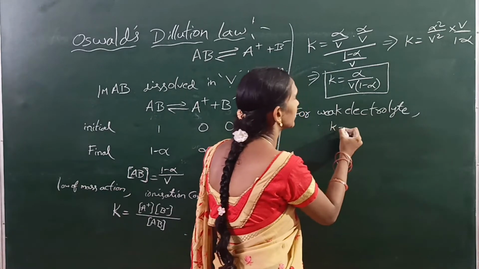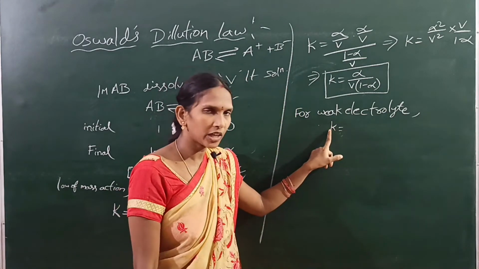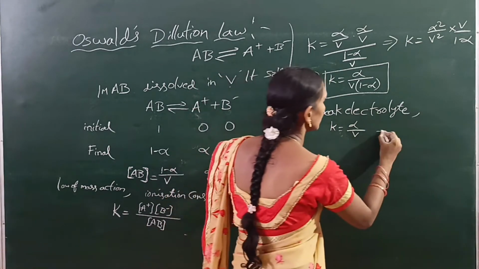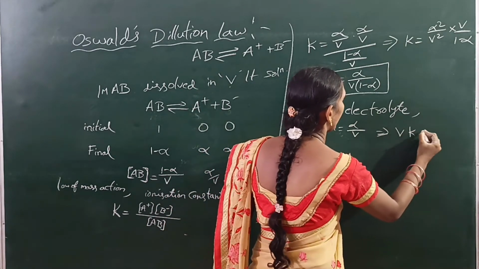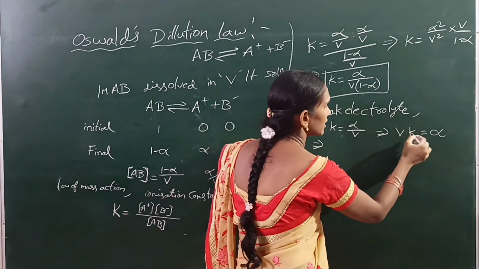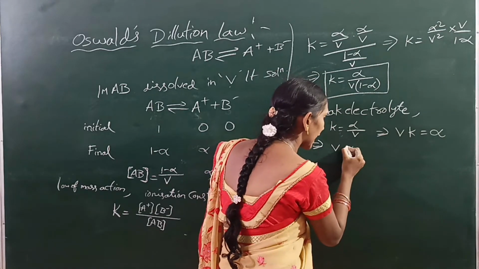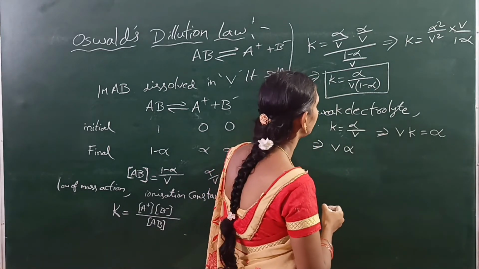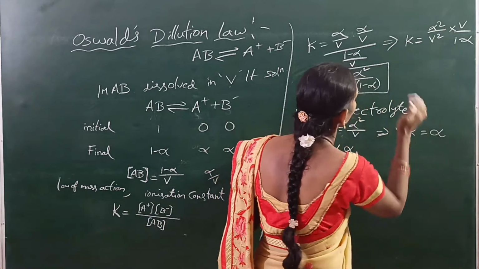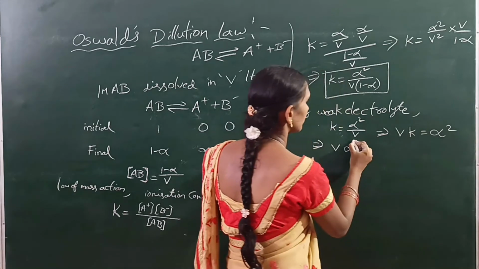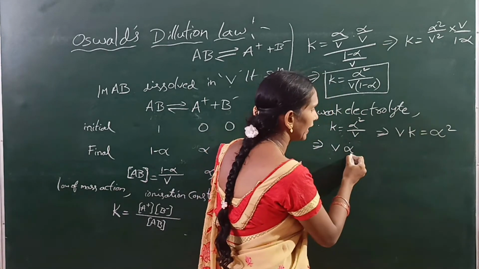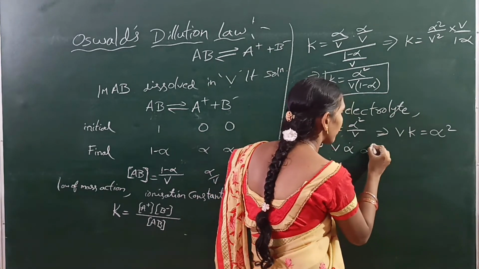That means the ionization constant K is equal to alpha square by V. Since K is constant, V is directly proportional to alpha square.